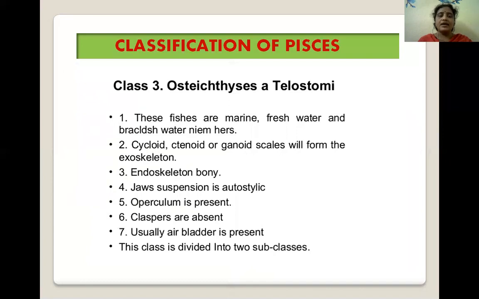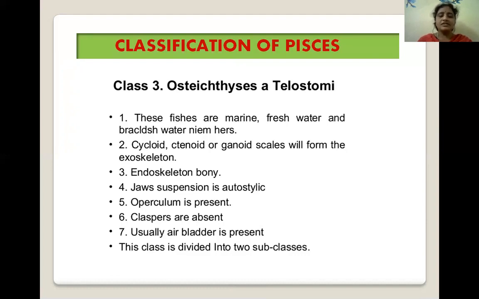Next class is the Osteichthyes. These fishes are marine, freshwater, or brackish water fishes, which have cycloid, ctenoid, or ganoid scales that form the exoskeleton. The endoskeleton is made up of bones, therefore they are called Osteichthyes.